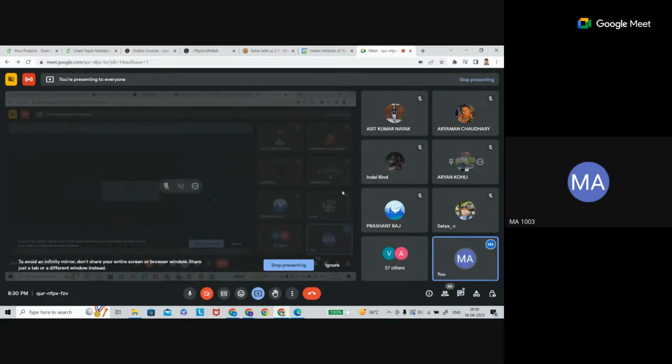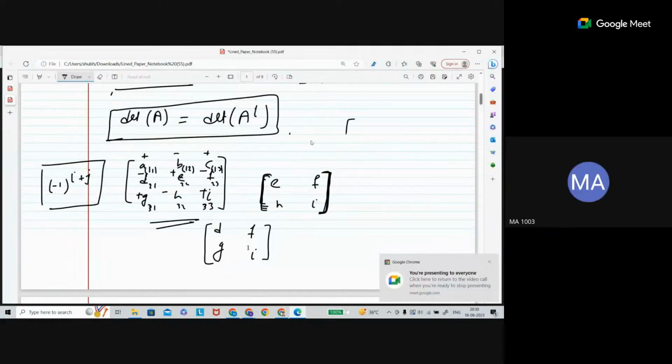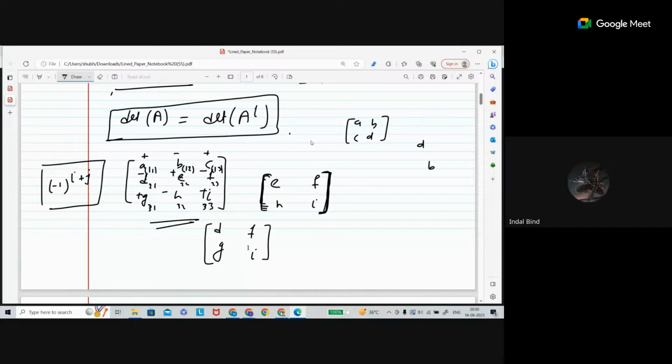Actually, I want to know about the minor of a 2 cross 2 matrix. If it is a, b, c, d, then the minor for this one is actually d. M of 1 2 is the first row, second column. Eliminate these, and this becomes a 1 cross 1 matrix. You can think of it as a matrix too. Okay, sir.